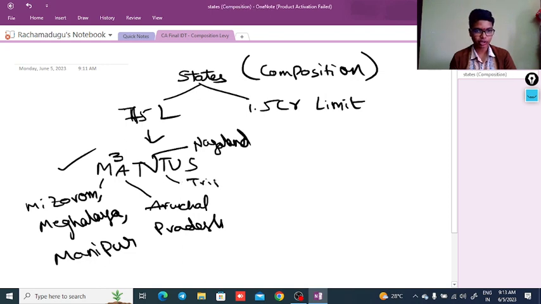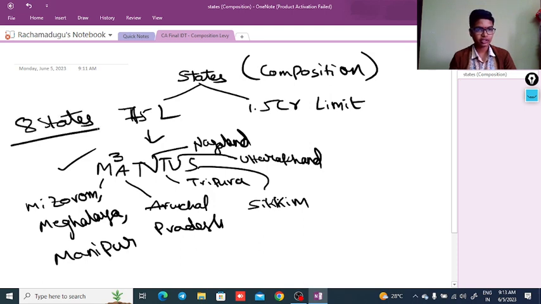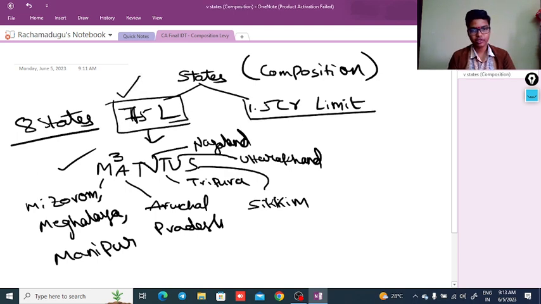T means Tripura. U means Uttarakhand. S means Sikkim. Under these 8 states, the limit for checking the composition levy eligibility is 75 lakhs.